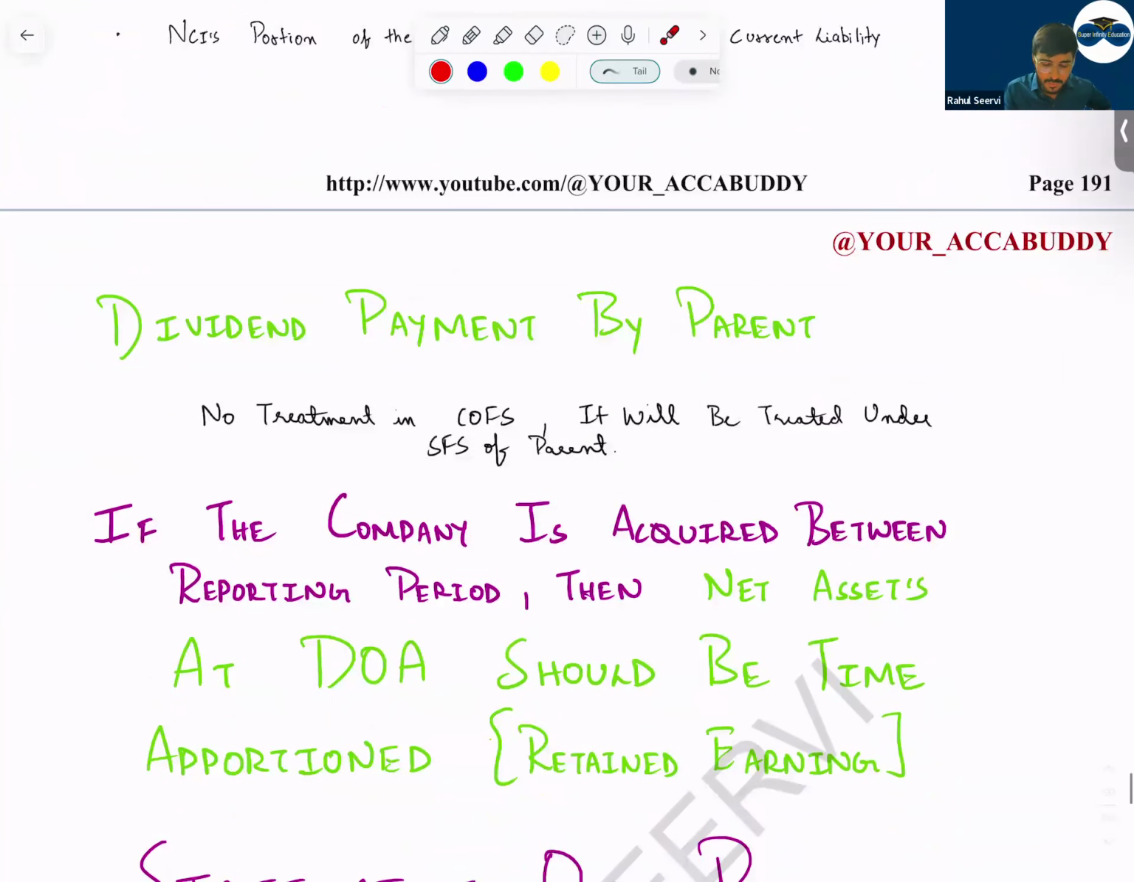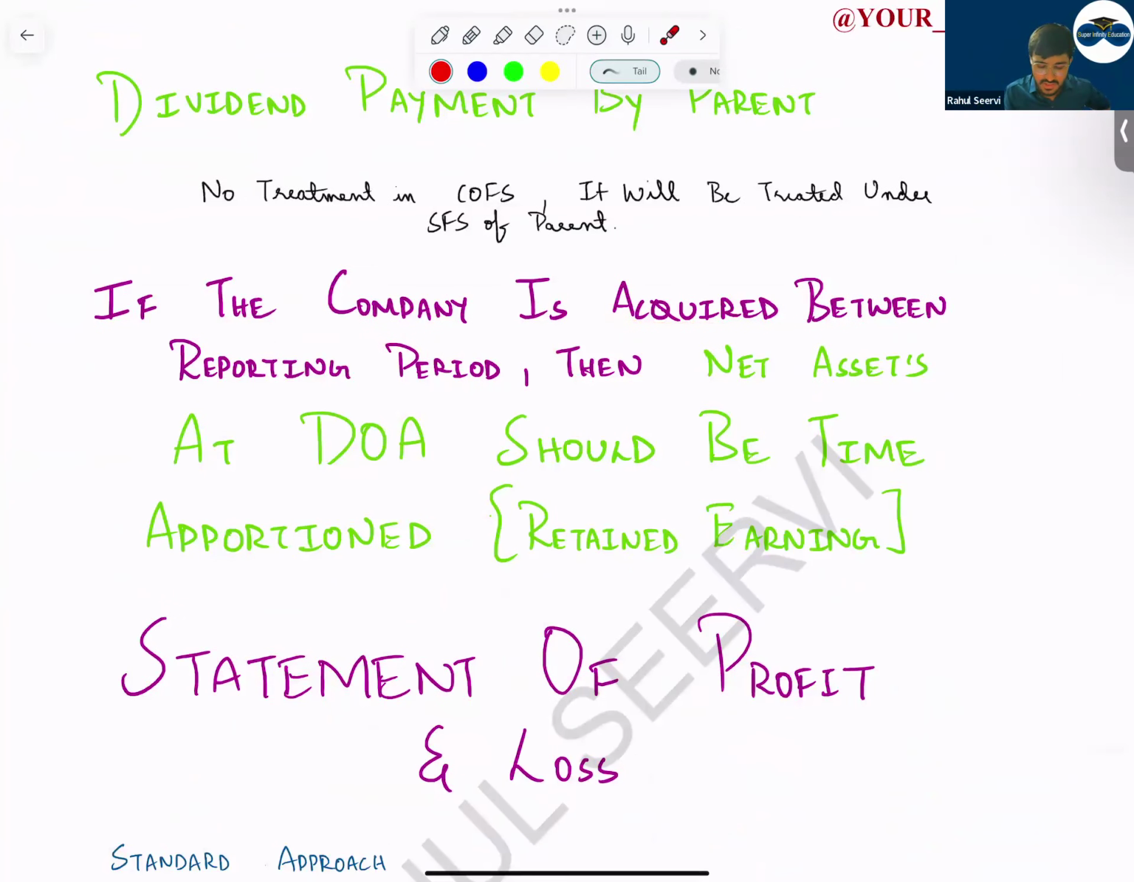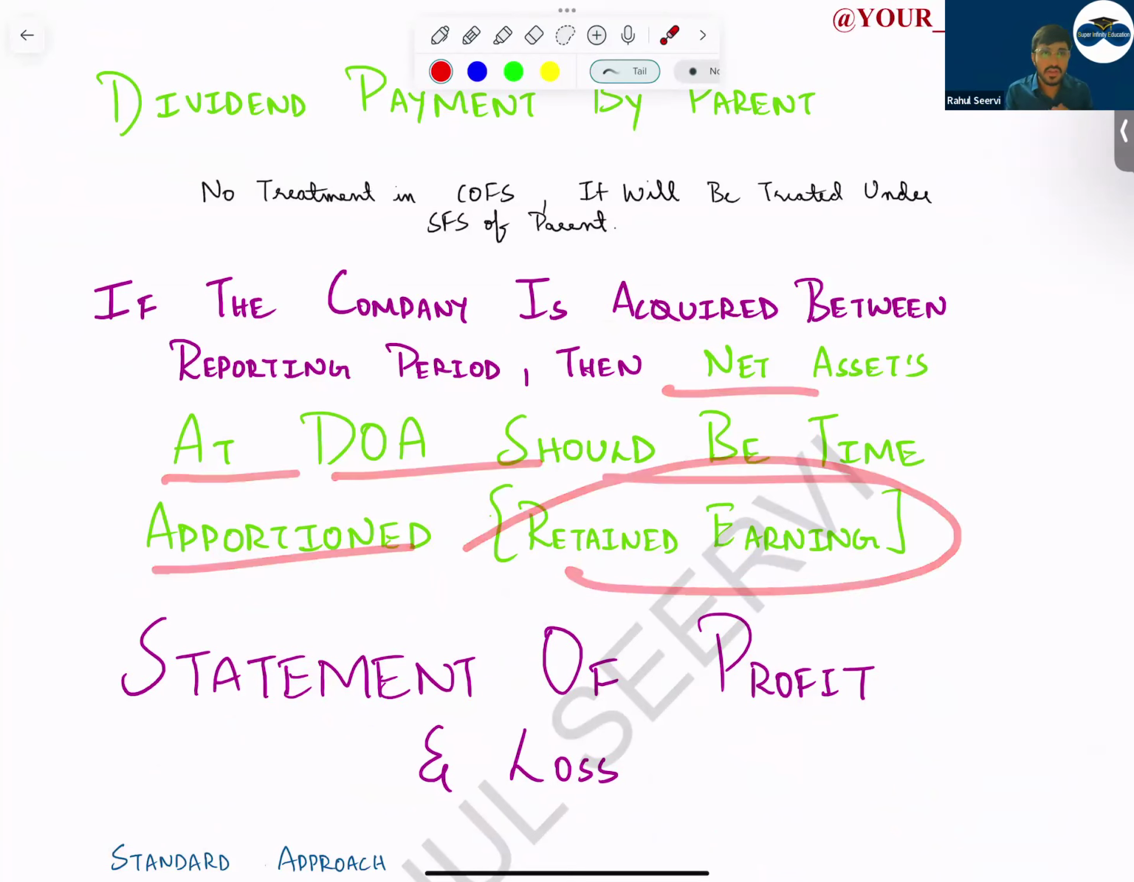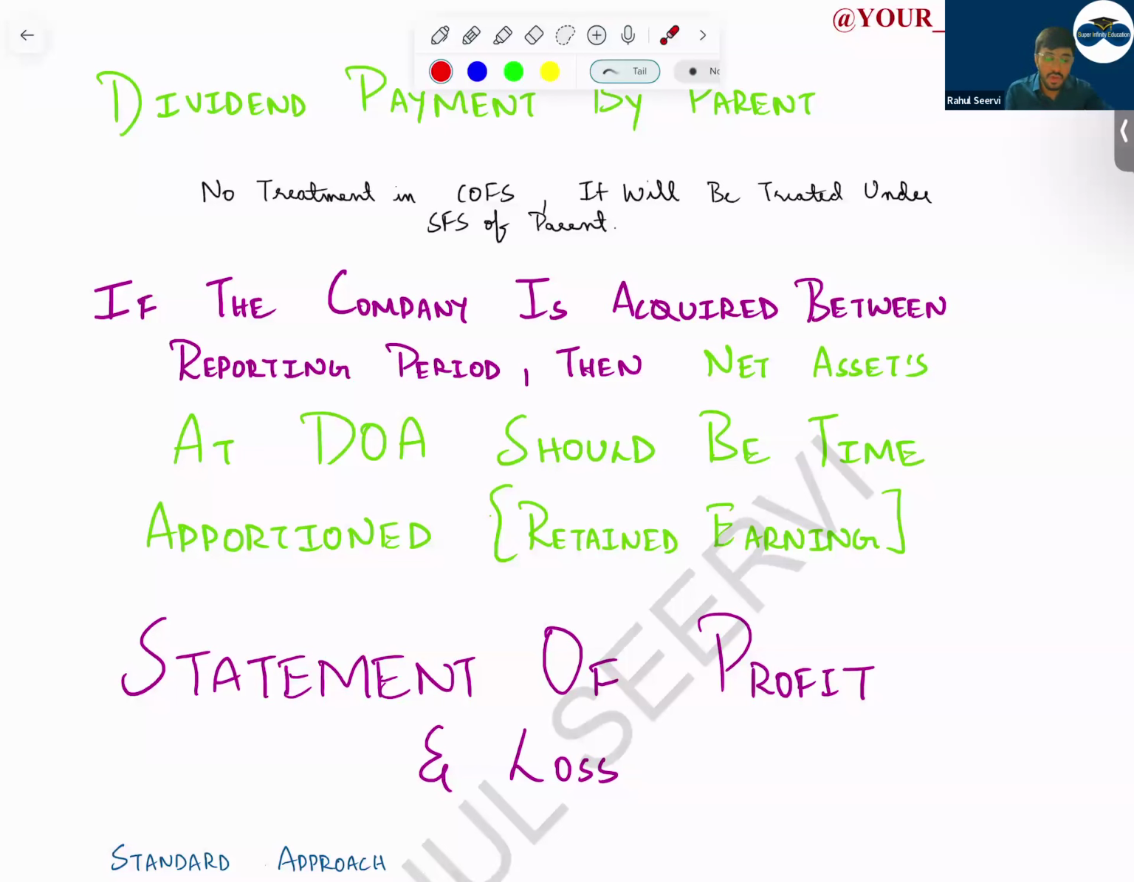If the company is acquired during the reporting period, as mentioned, then the net assets at the date of acquisition should be time apportioned. That means especially the retained earnings. You have to properly calculate the value. So with this, we have completed the revision of your balance sheet part. Any doubts, anyone?